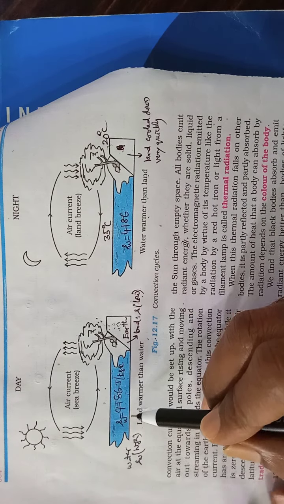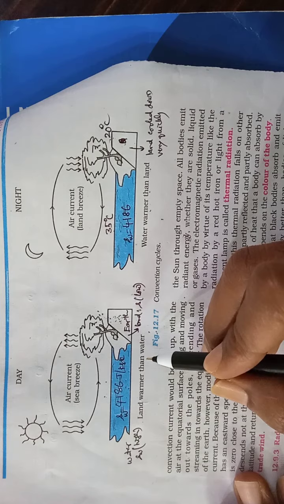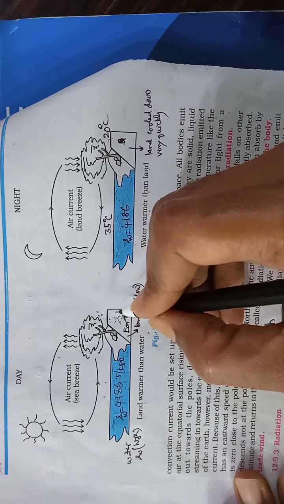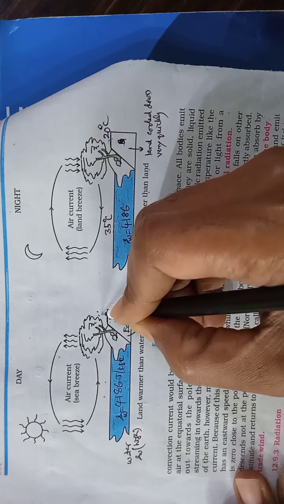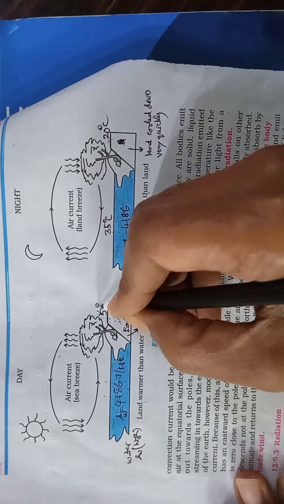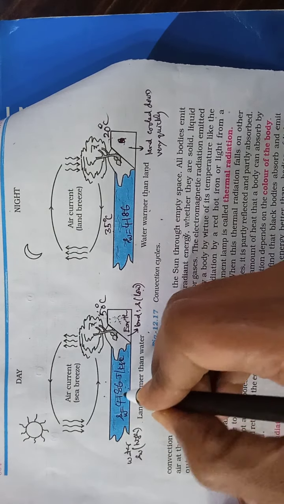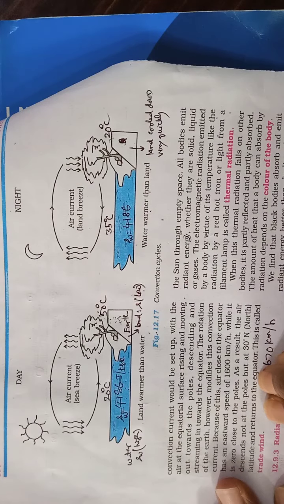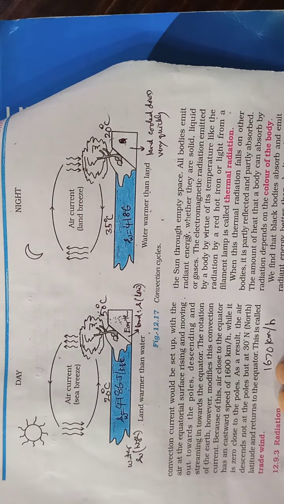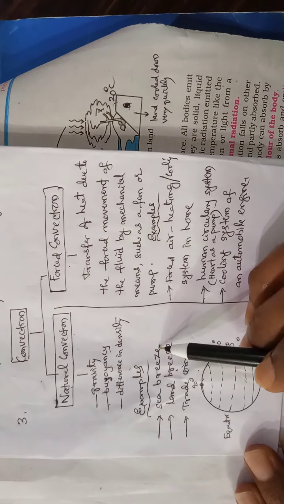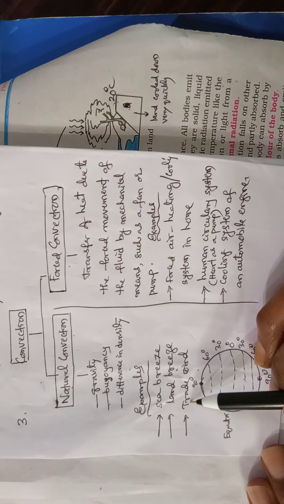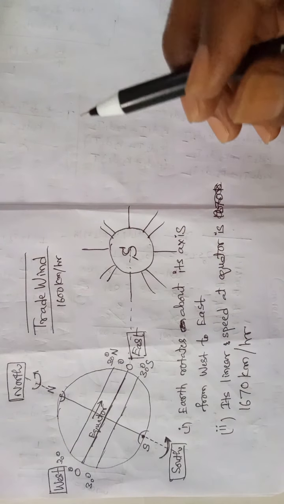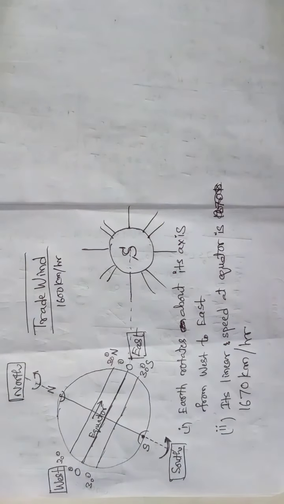And in this diagram, see, this is daytime. In the daytime, the land will be very hot. What can be its temperature? It can be some 50 degrees centigrade. But water, just 20 degrees centigrade. Now sea breeze, land breeze over. Next we have to consider trade wind. Now let us consider trade wind.